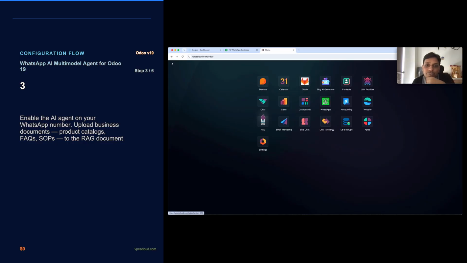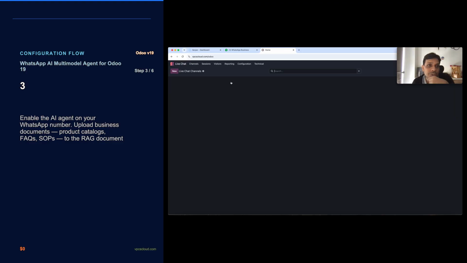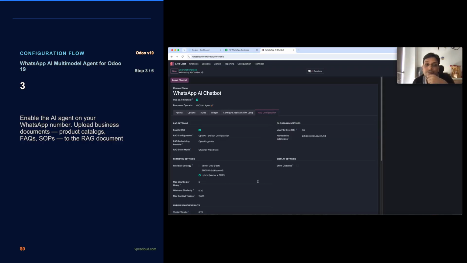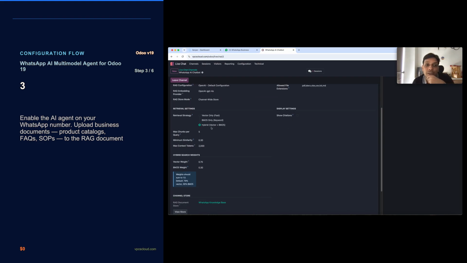And obviously it is connected with the live chat functionality, meaning the channel. This is my channel configuration, where I have added my channel with the language configuration of an OpenAI model, and I have a RAG configuration where it supports PDF, docs, meaning attachment files, any file, with hybrid search, vector and BM25 search.